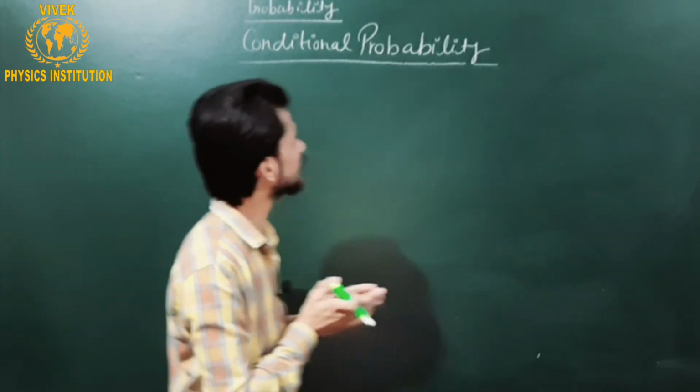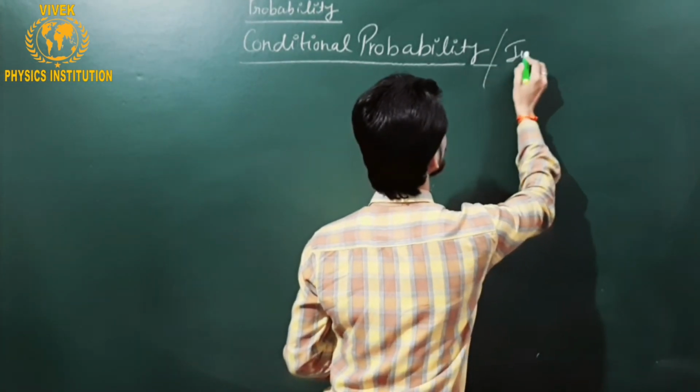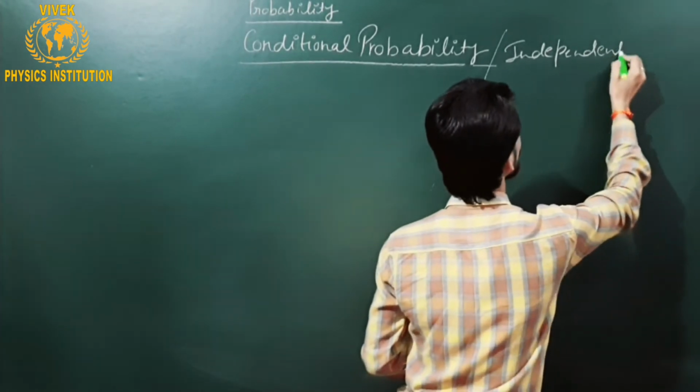Also we will discuss in this lecture independent event probability.